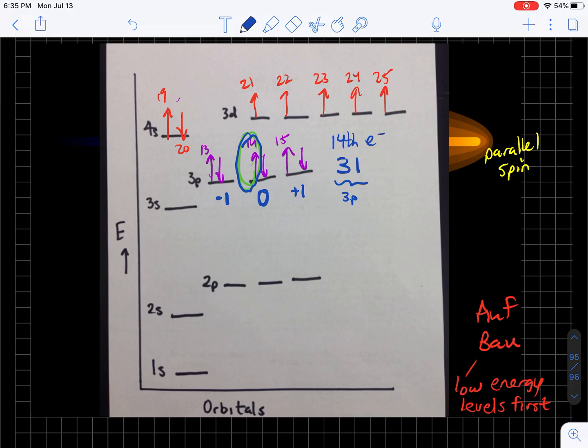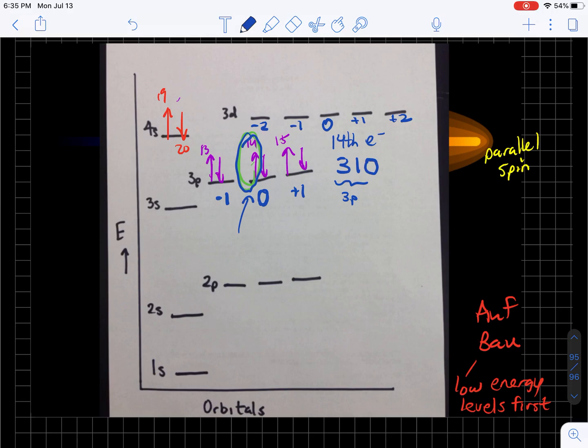So let's say we're looking at the 3D orbitals and we want to come up with the 3rd quantum number. The way we do that is we assign the middle orbital 0, and then these become more negative as you go to the left and more positive as you go to the right. So back to our 14th electron. It's in the 3p shell. It's in the middle orbital, the pxy. So we're going to put a 0 there.